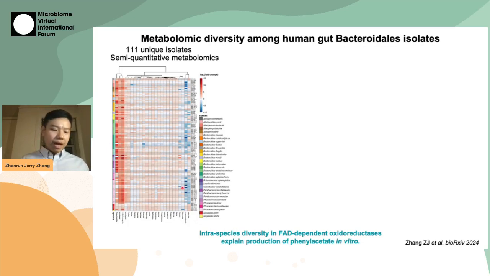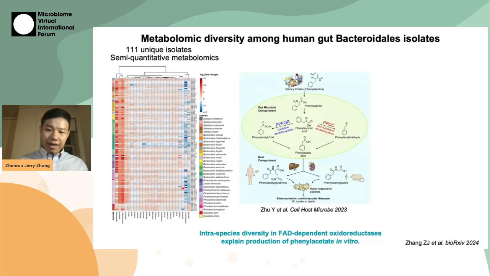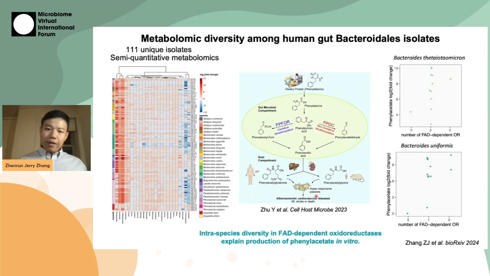One particular metabolite that we're interested in is phenylacetate, which is recently shown to be produced by certain gut bacteria through oxidoreductases, and its level is linked to cardiovascular diseases in humans. Indeed, we also observe a similar phenomenon in that the numbers of FAD-dependent oxidoreductases in the genomes of B. theta or B. uniformis correlates with the production level of phenylacetate in vitro.